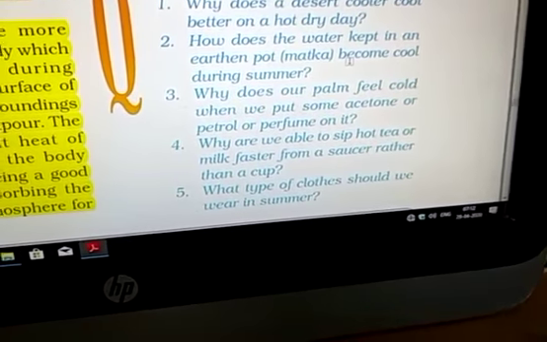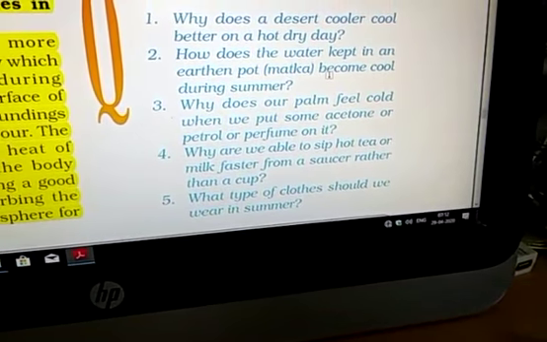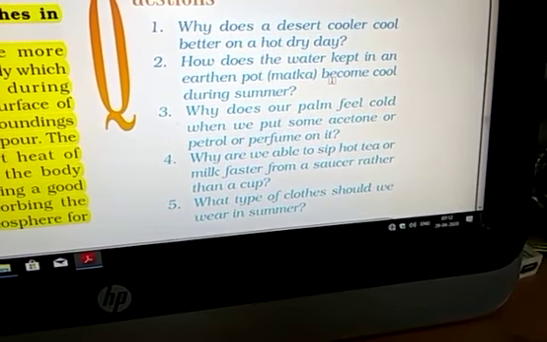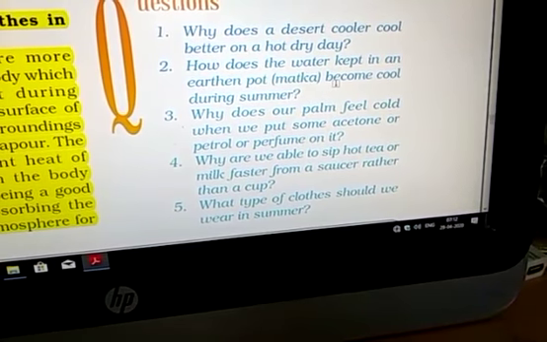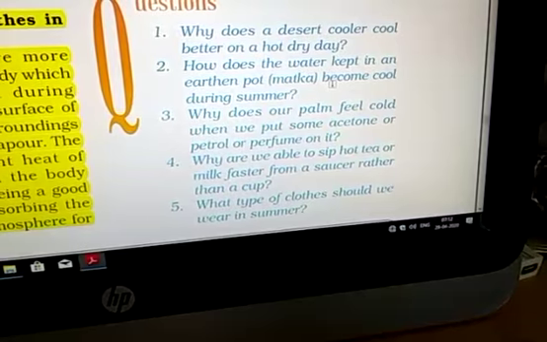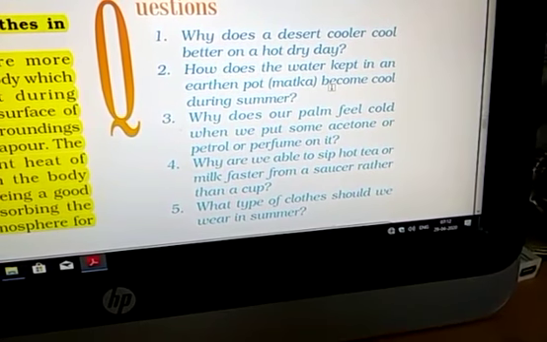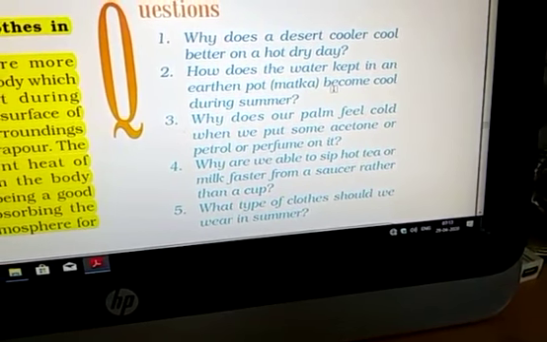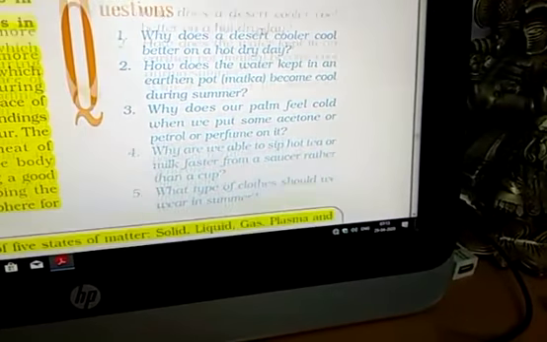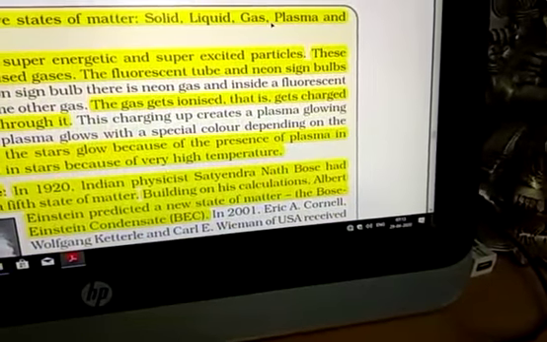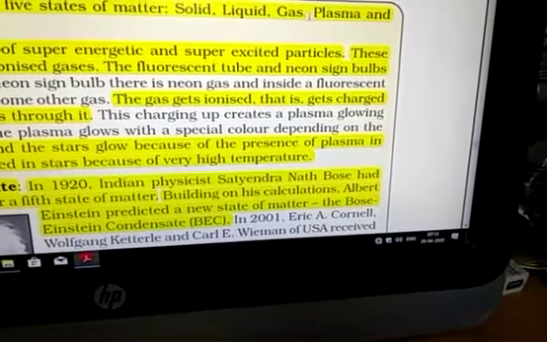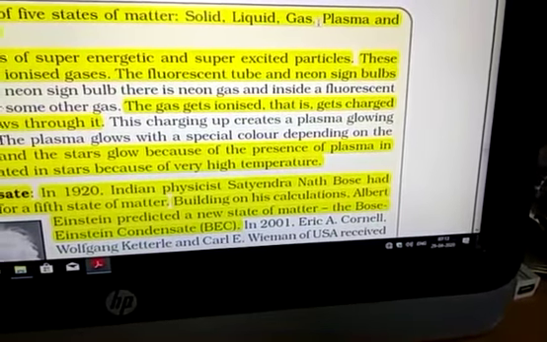Next question, what type of clothes should we wear in summer? As we discussed in the previous question, in the summer we have to wear light colored cotton clothes. Light color is a good reflector of heat. Cotton clothes are good absorbers of sweat. So this water spreads over a large area due to high surface area. It evaporates faster and gives more cooling.